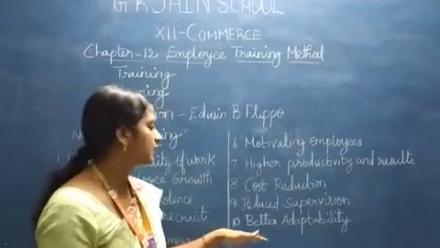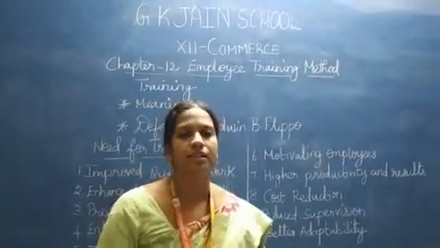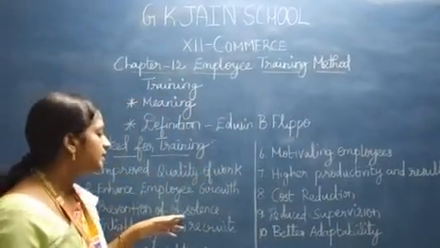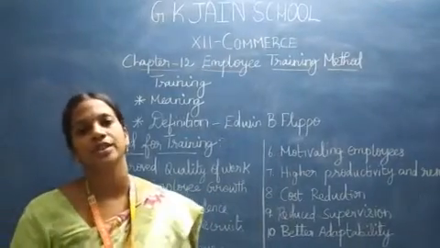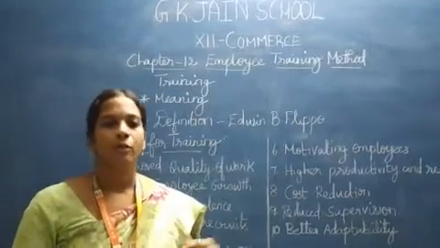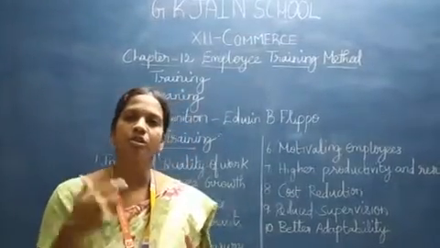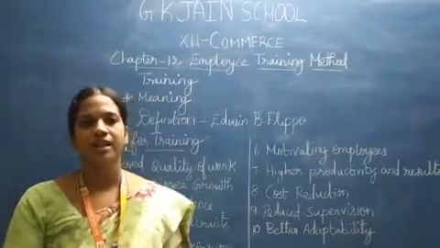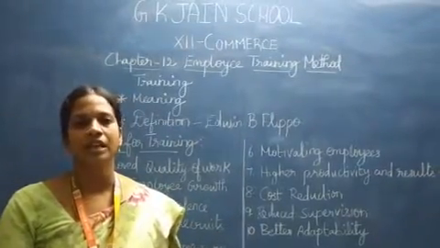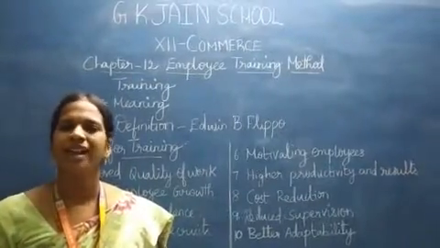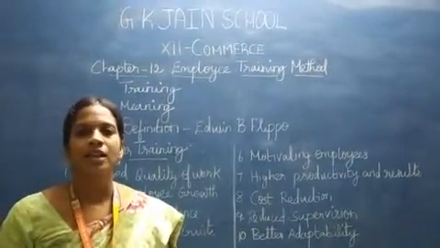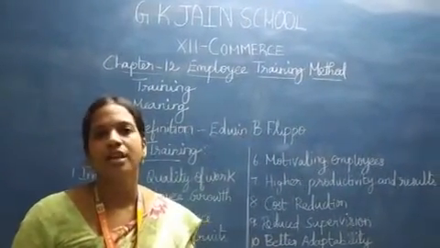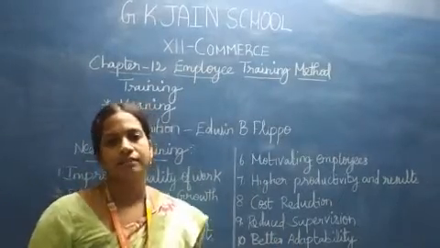We have a last point under the need for training, better adaptability. Better adaptability is that, as I told you in the prevention of obsolescence, we all will move to the new information technology. So what is better adaptability? They move to the new working environment. They learn how to do a new technology. Whatever changes come, the training will be given automatically. Then they can acquire the knowledge and handle any kind of change. They don't feel difficulty because we give them training. So that is better adaptability to the new technology or new techniques.